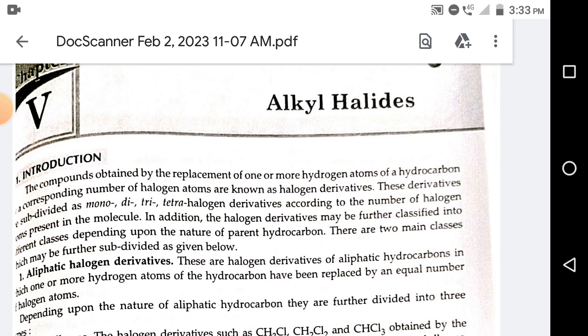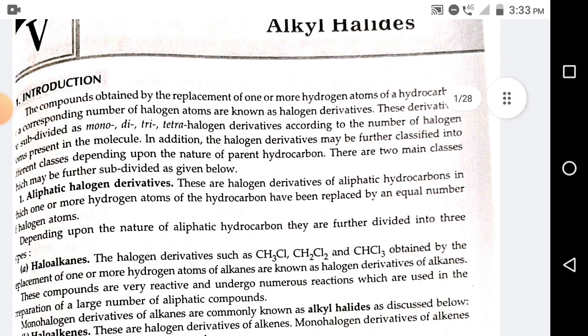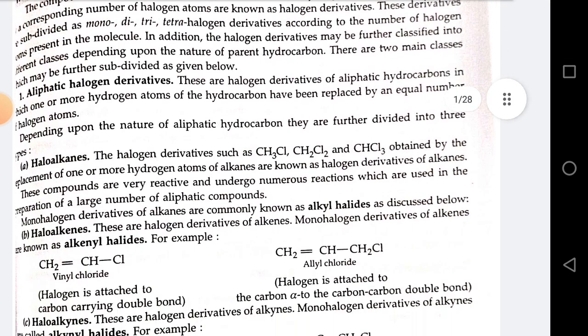Number 1. Aliphatic halogen derivatives. These are halogen derivatives of aliphatic hydrocarbons in which one or more hydrogen atoms of the hydrocarbon have been replaced by an equal number of halogen atoms. Depending upon the nature of the aliphatic hydrocarbon, they are further divided into three types.